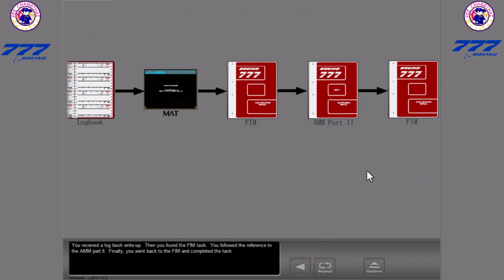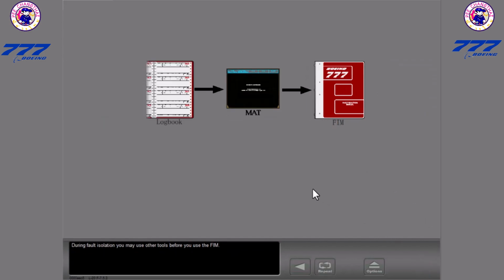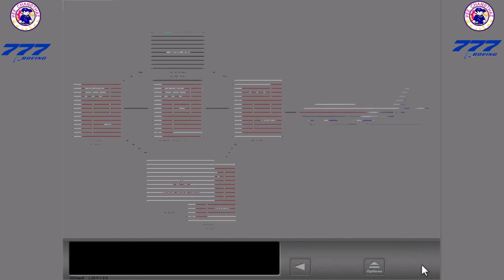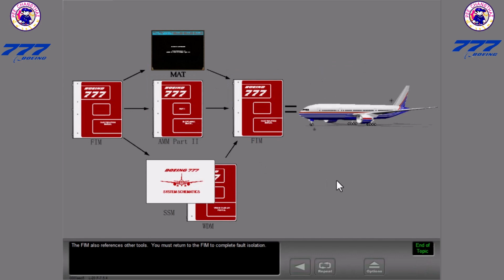You received a logbook write-up. Then you found the FIM task. You followed the reference to the AMM Part 2. Finally, you went back to the FIM and completed the task. During fault isolation, you may use other tools before you use the FIM. The FIM also references other tools. You must return to the FIM to complete fault isolation.